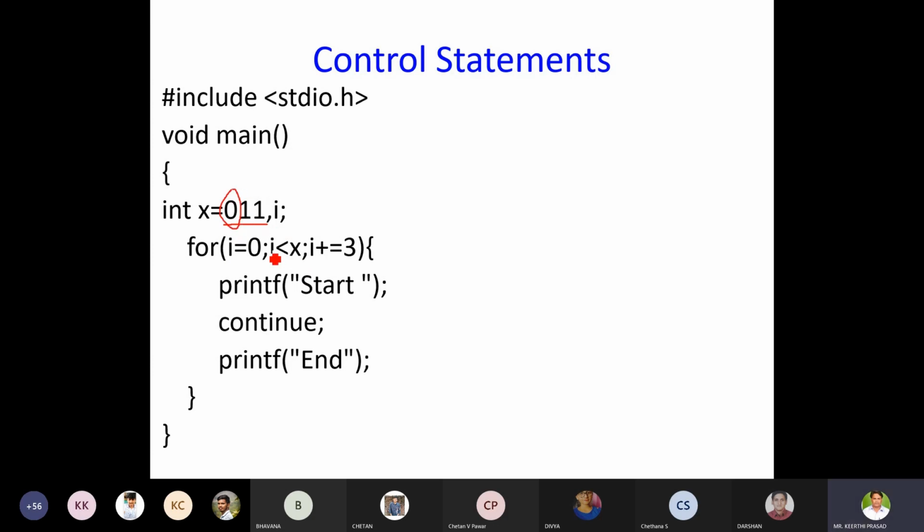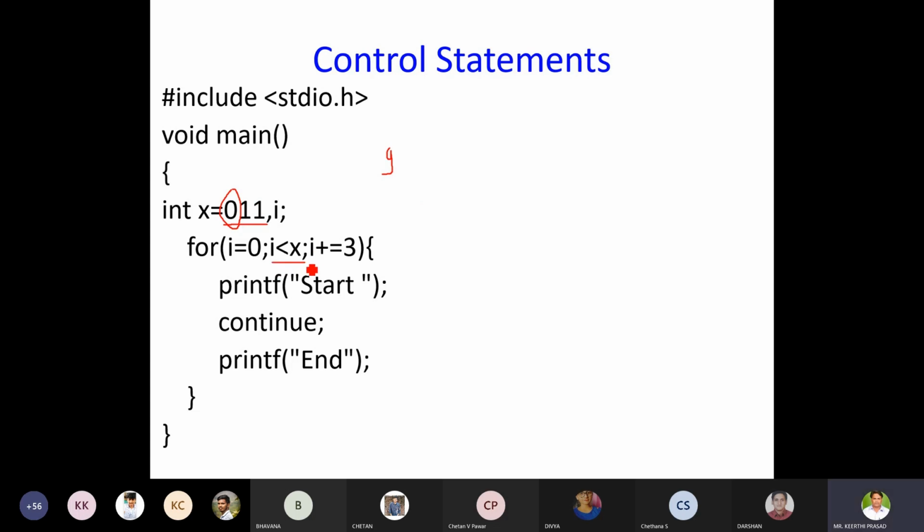preceding with 0? If a number is preceded with 0, it is treated as an octal number. If 0 is not there, it is treated as decimal 11. In case of octal, 11 is nothing but 9. Am I clear? So x should be treated as 9.